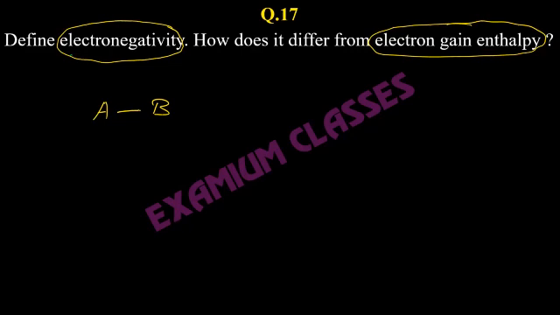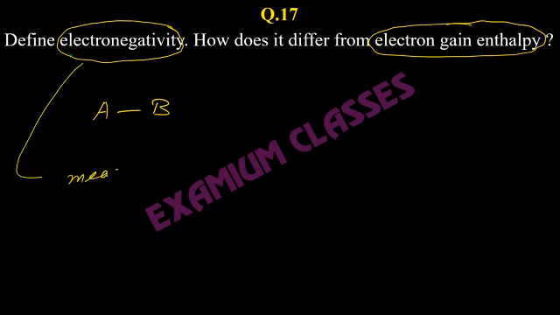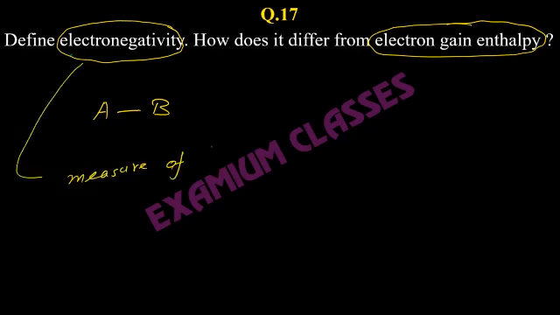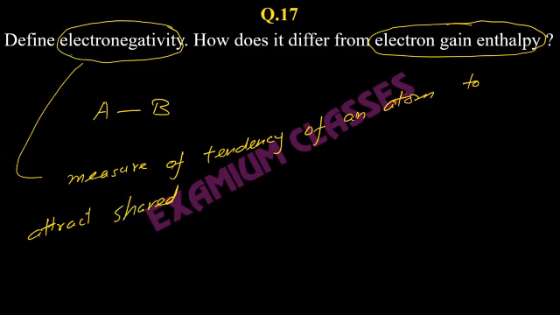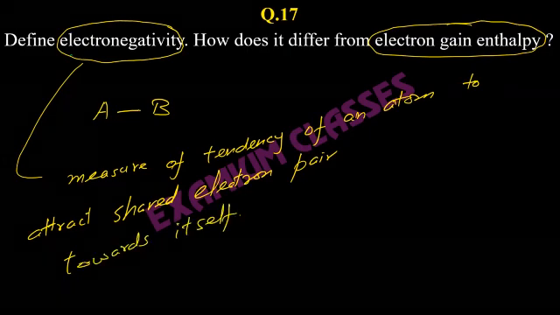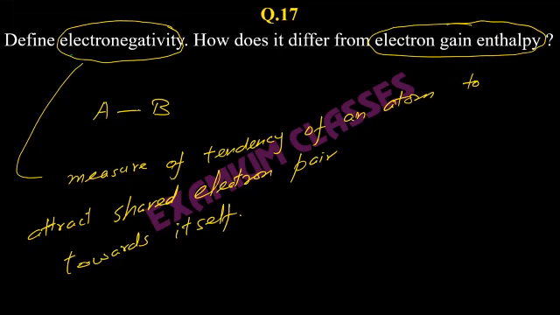So electronegativity is actually the measure of the tendency of an atom to attract the shared electron pair towards itself. How much it can pull the electron pair towards itself.